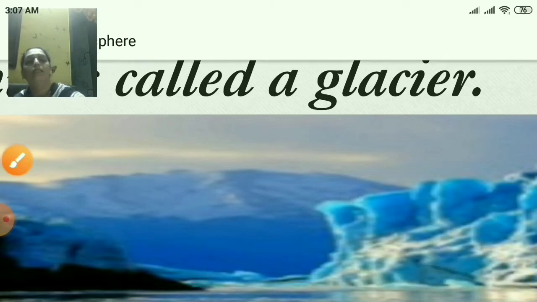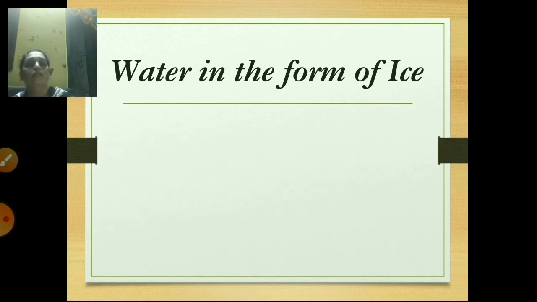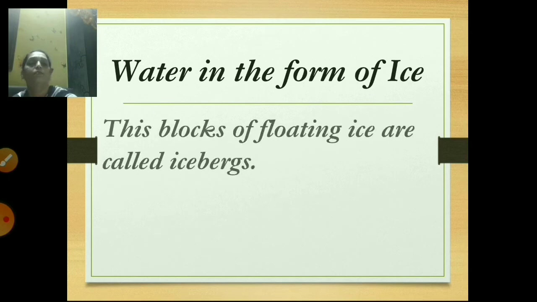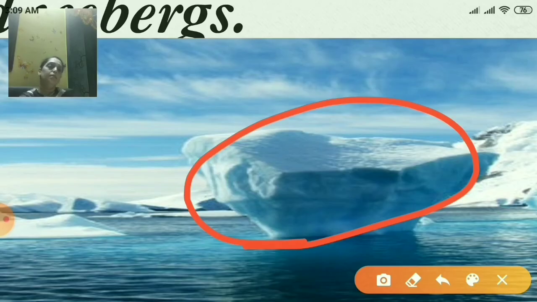Is it clear? There are also huge blocks of ice floating in the sea. These blocks of floating ice are called icebergs. See here, this is an iceberg.